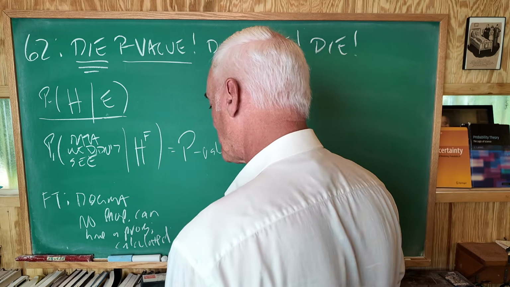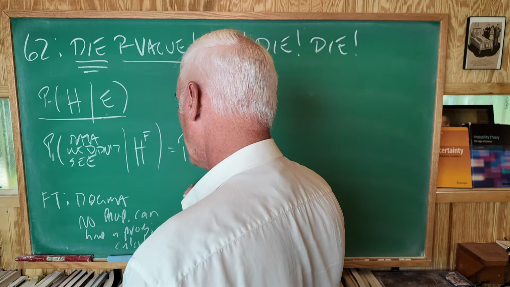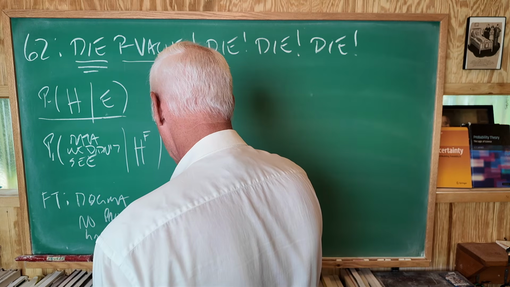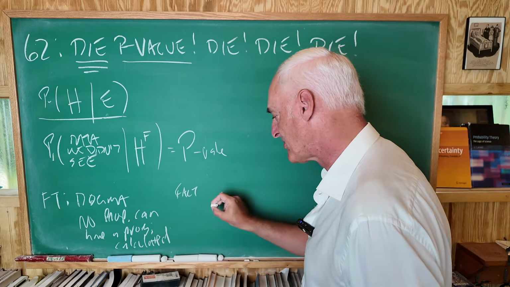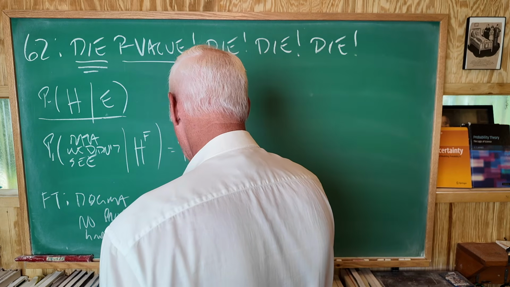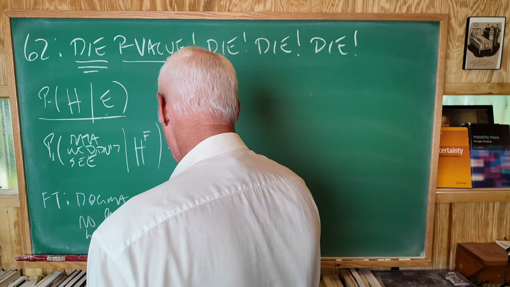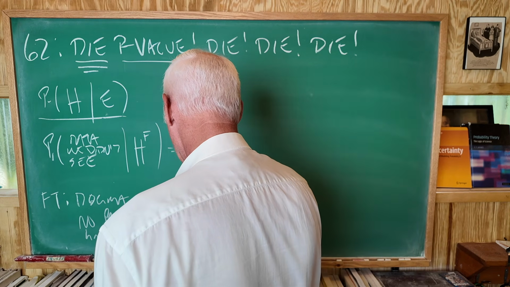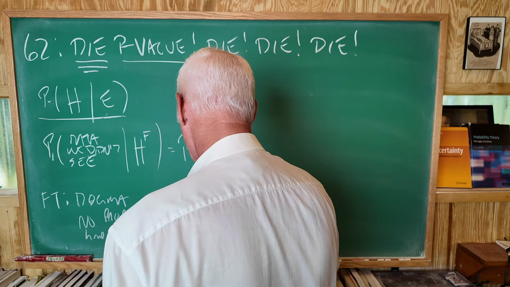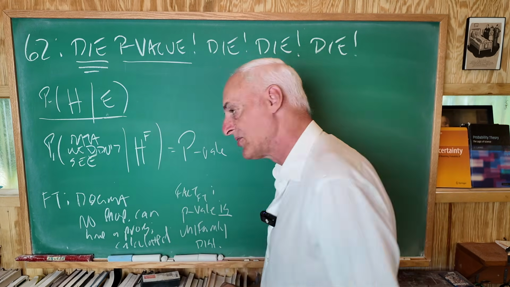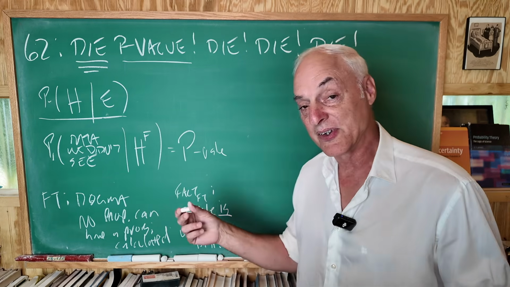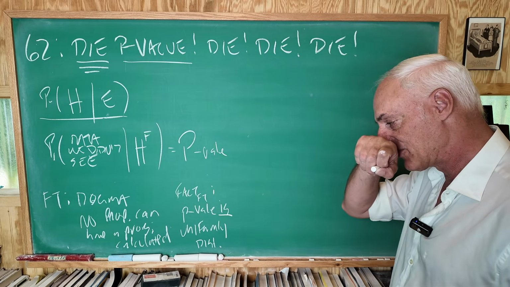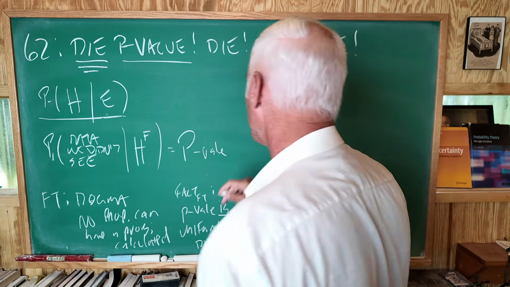So now let's do this. There's a fact that we deduce in this, which I'm not going to bother to deduce, but it's a fact. It's a frequentist theory fact. It's a theorem, I should say, but the fact is good enough from frequentist theory that the p-value, they'll say something like this, is uniformly distributed. Now, we know that this kind of language is forbidden to us because probability does not exist. Probability doesn't inhere in things like frequentists believe. So they'll say the p-value is uniformly distributed, which is to say this.